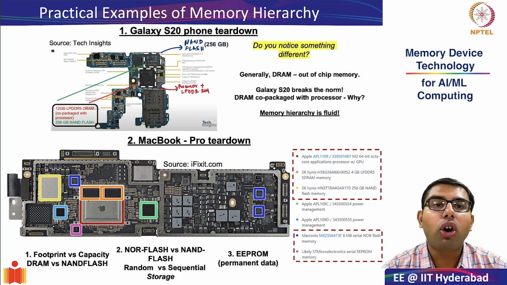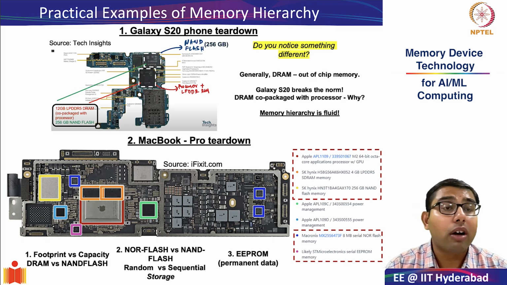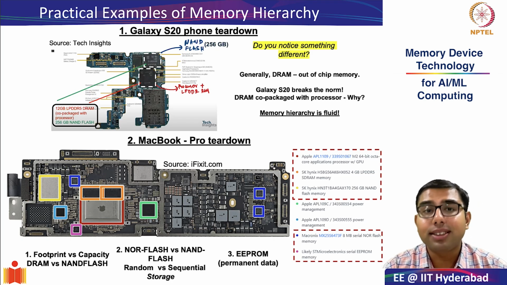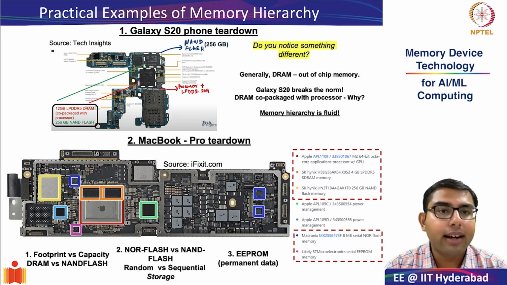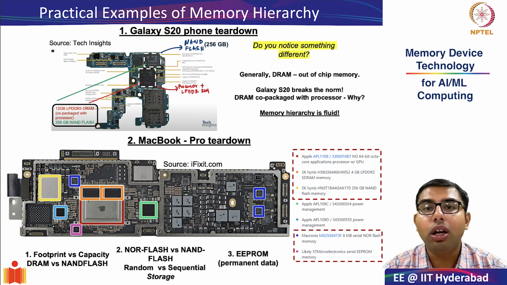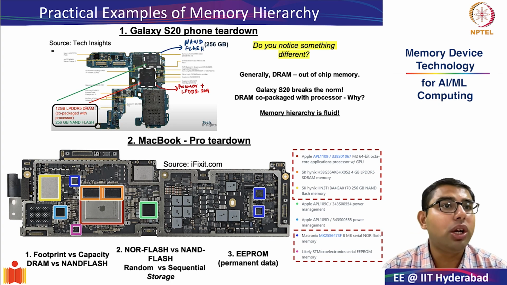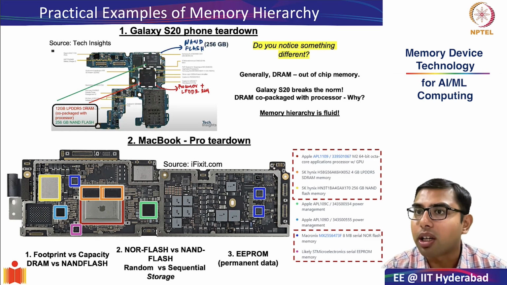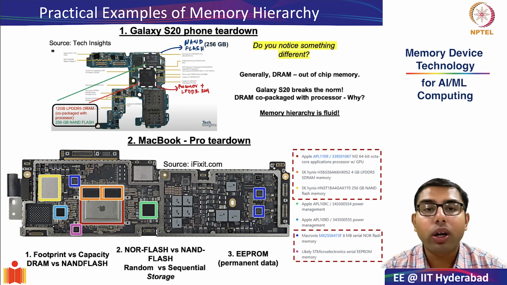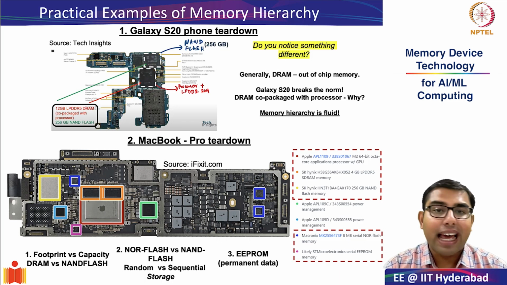Please try to recall what we had covered in the last session. We were looking at some specific practical examples of how memory hierarchy is actually implemented into high-end consumer electronics products. The two examples we looked at are Samsung's Galaxy S20 phone and the MacBook Pro.